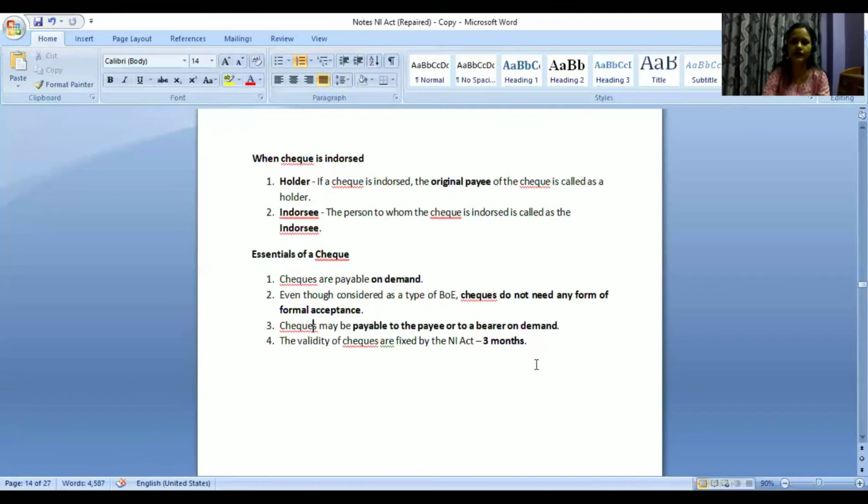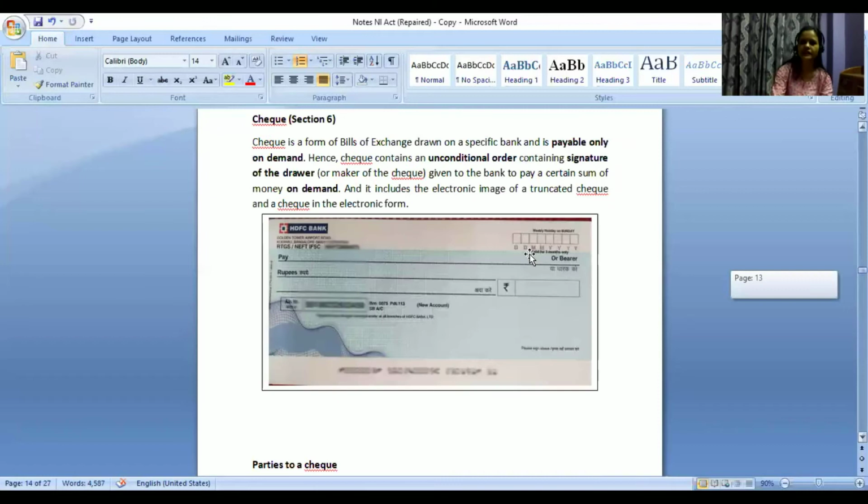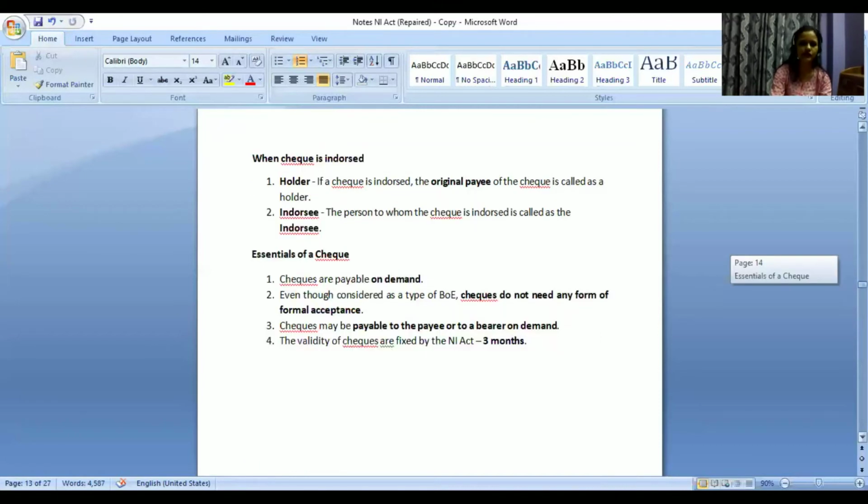So as we have seen in this particular check, right? The option is given that pay, I can write someone's name or it may be to bearer as well. I may just give this check to a certain person. He can go to the bank, maybe the bank will ask him to show some ID proof or something, and the bank will accordingly clear the amount. So it can be a bearer check as well. Both will be on demand only.